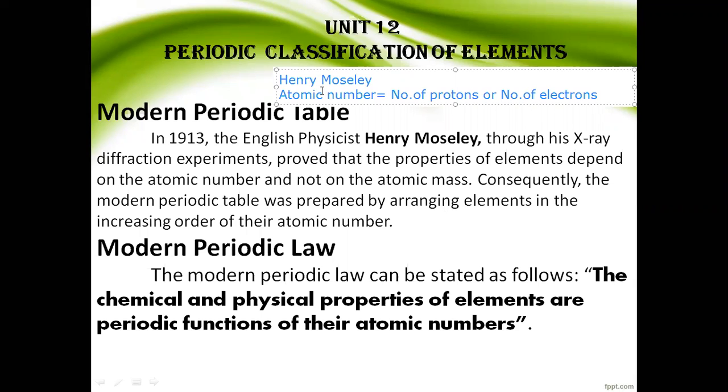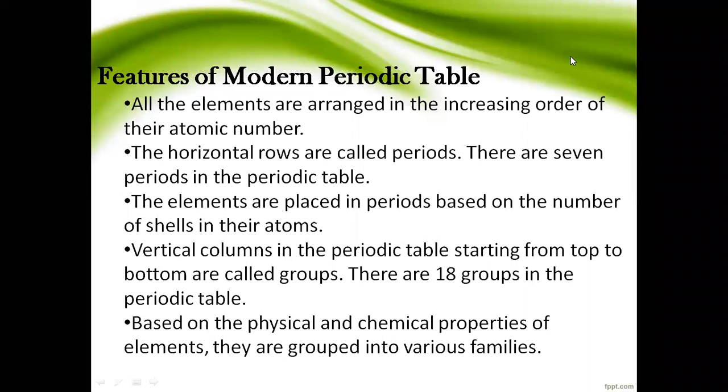He arranged the elements in the increasing order of the atomic number, not the atomic mass. So he stated the periodic law, that is, the chemical and physical properties of elements are periodic functions of their atomic numbers. Now let us see the features of the modern periodic table. Also we have discussed, all the elements are arranged in the increasing order of their atomic number. That is the first feature of the modern periodic table.